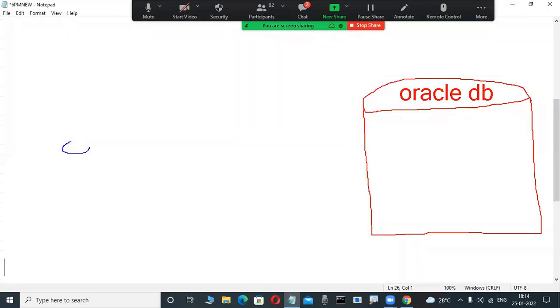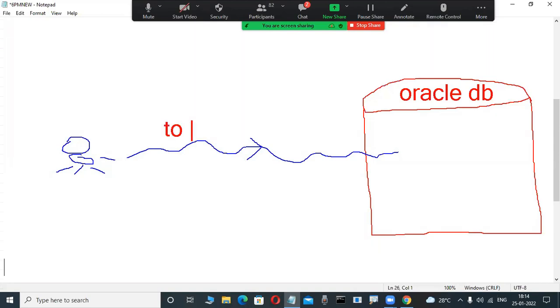You are a user. You want to store some data permanently into this database, and not only storing data, we are also modifying this data and performing some operations in the database.